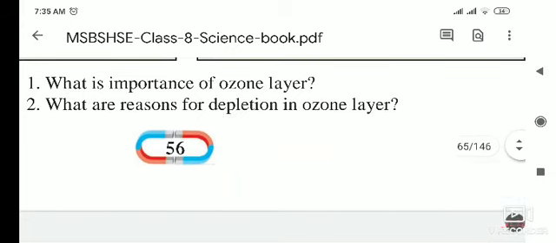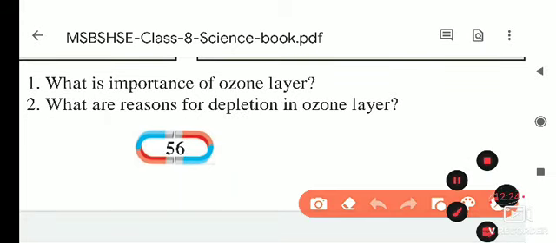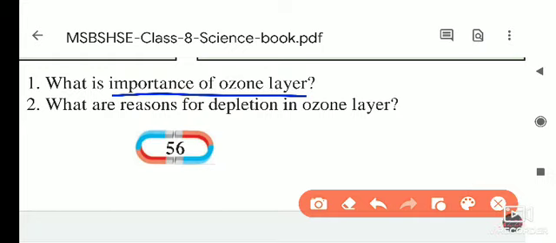So here, what is the question given? Importance of the ozone layer. The ozone layer allows the useful sun rays to enter the earth's atmosphere, and the harmful rays get repelled from there only.